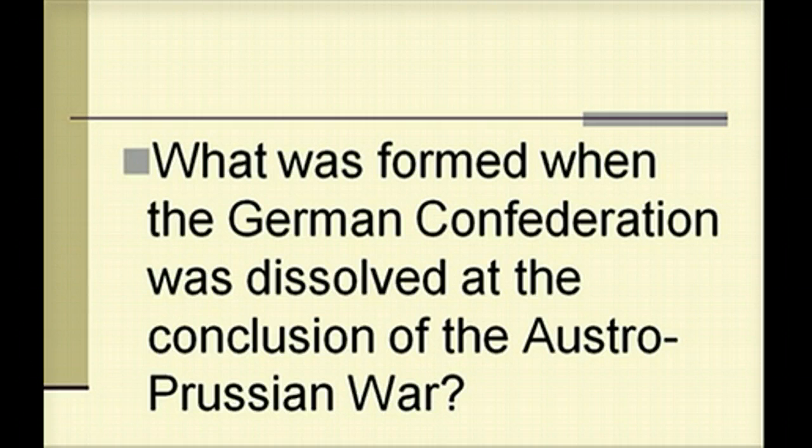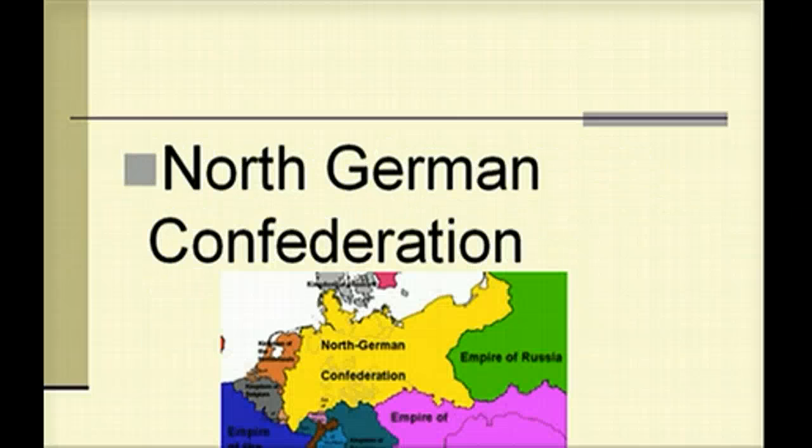So what was formed when the German Confederation was dissolved at the conclusion of the Austro-Prussian War? So think about your timeline. German Confederation, end of Austro-Prussian War. That'd be the North German Confederation.